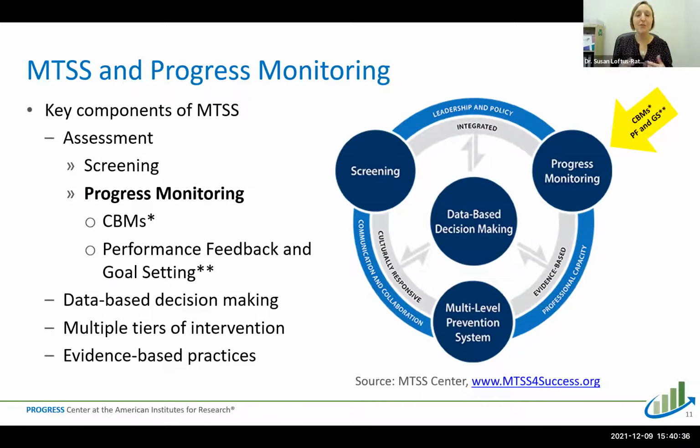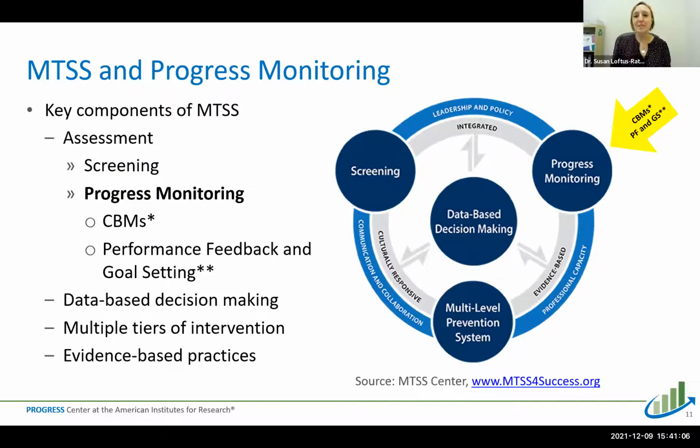So progress monitoring is assessing students frequently, typically using curriculum-based measures or CBMs, so that we can make a determination of whether or not the intervention that they're receiving is working, or if we need to make any adjustments in intensity or adjustments in the content that they're receiving, so that we're using that data-based decision-making that is so crucial to MTSS.